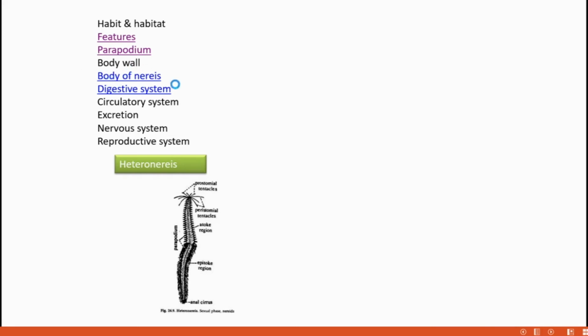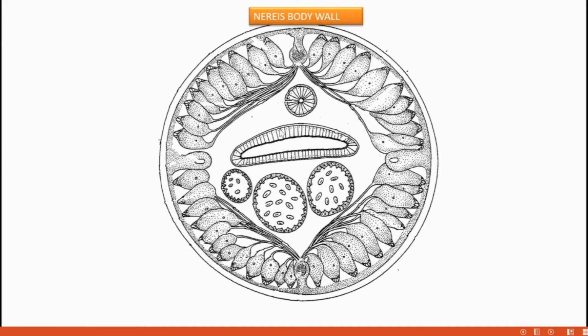Body of Nereis. The body of Nereis is like a tube within a tube. This is the inner tube, and this one is the outer tube. This is the cuticle, the external covering.